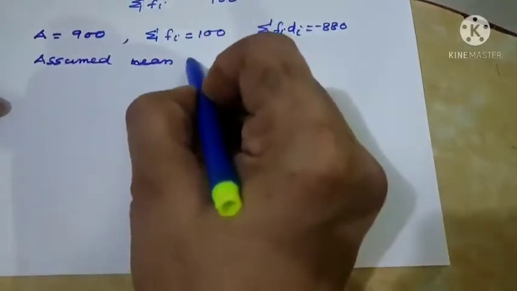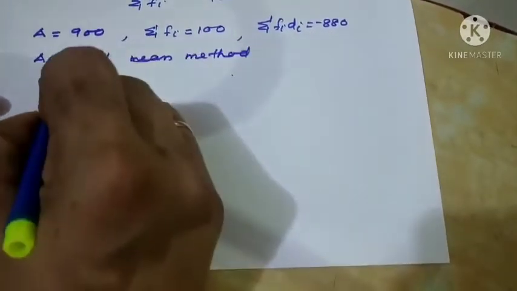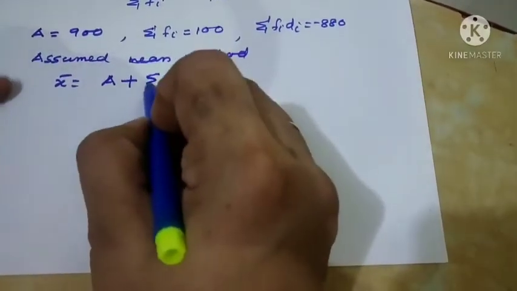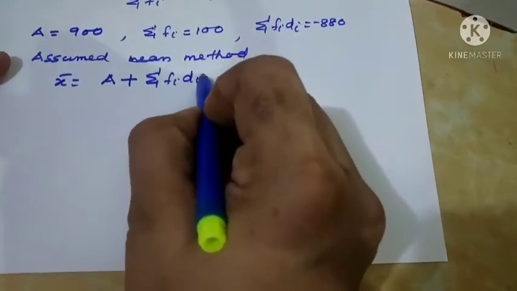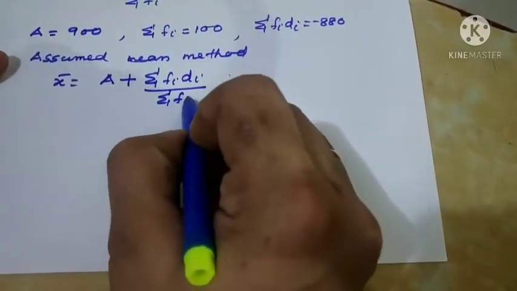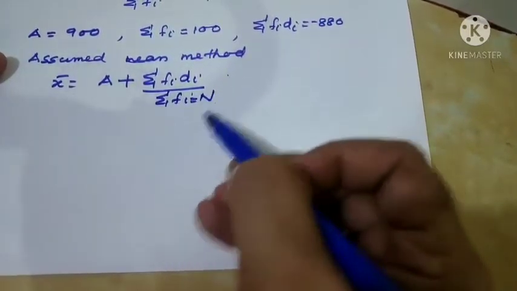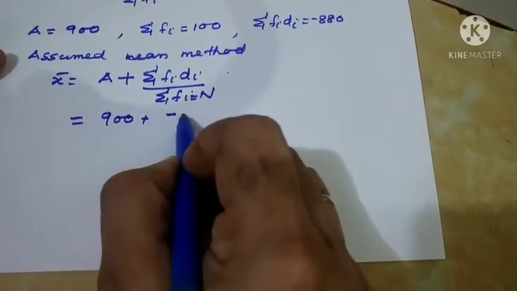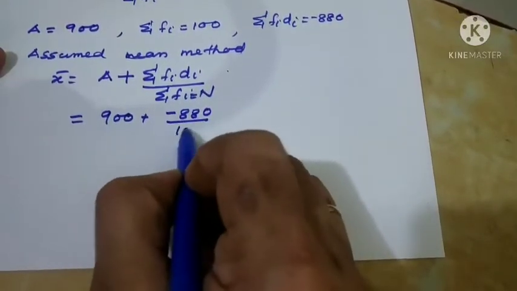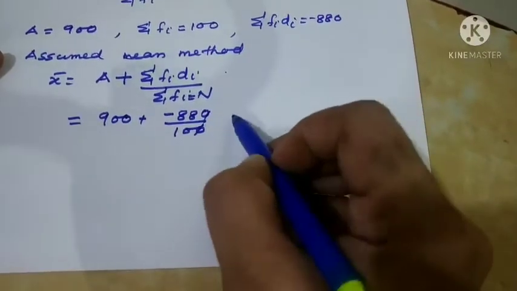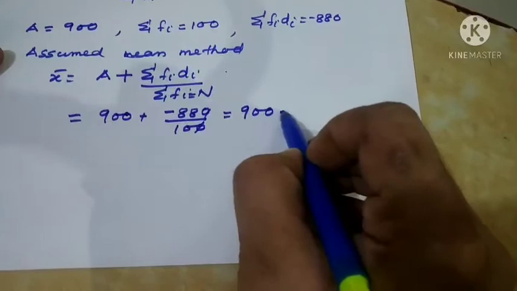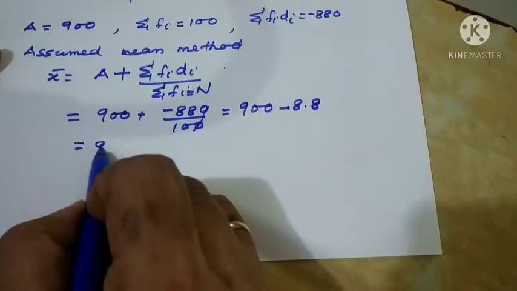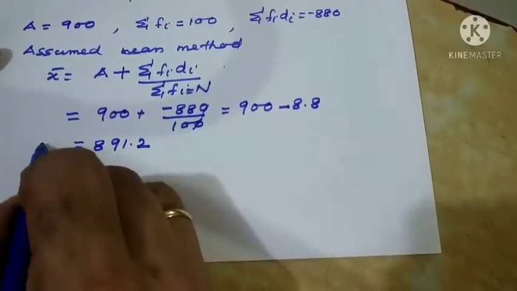What is our x bar? x bar equals A, that is the assumed mean, plus sigma fi di divided by sigma fi, right? Or we can write n only. Both are correct. What is the assumed mean? 900 plus minus 880 divided by 100. So it is equal to 900 minus 8.8. It is equal to 891.2.